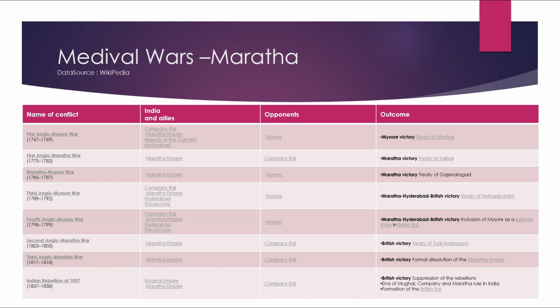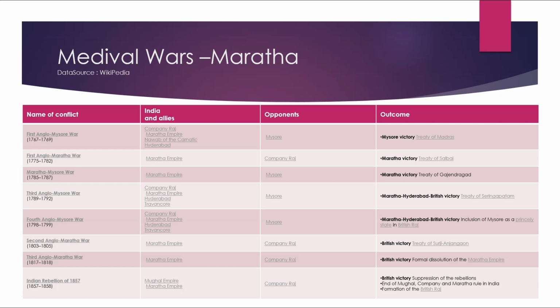Then Third Anglo-Mysore War, 1789 to 1792. Company Raj, Maratha Empire, Hyderabad and Travancore versus Mysore. Maratha, Hyderabad, British victory, Treaty of Seringapatam. Fourth Anglo-Mysore War, 1798 to 1799. Company Raj, Maratha Empire, Hyderabad, Travancore. Opponents were Mysore. Outcome was Maratha, Hyderabad, British victory, inclusion of Mysore as a princely state in the British Raj.